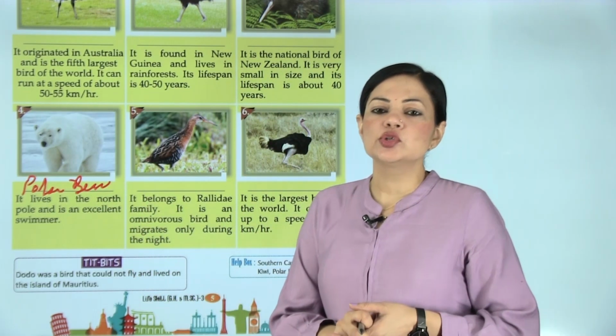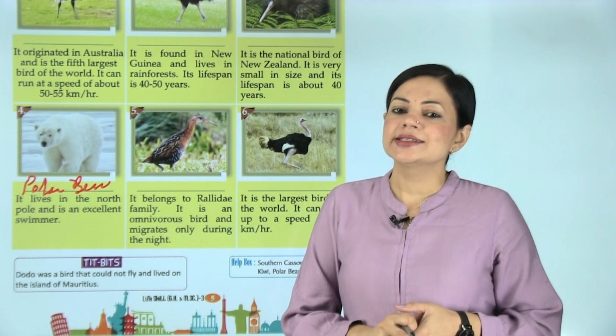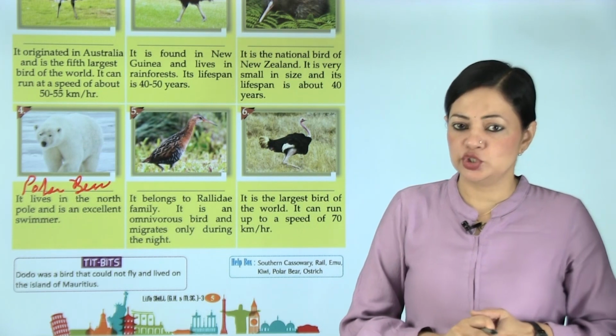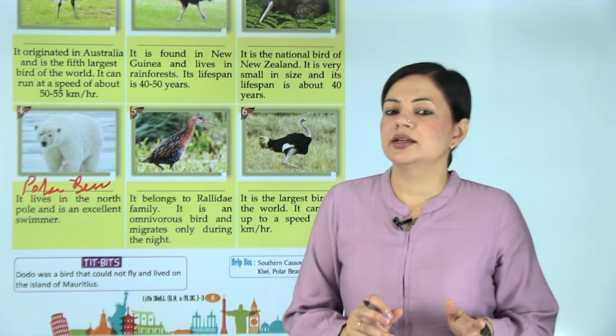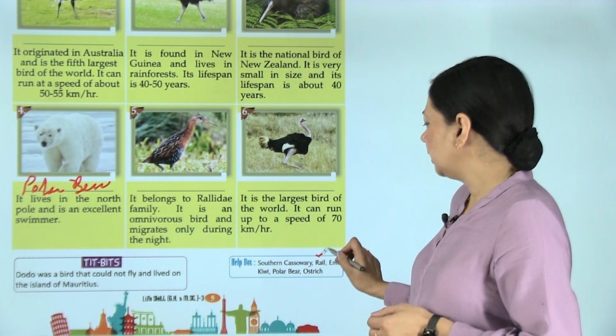Next is, it belongs to Rallidae family and it is an omnivorous bird and migrates only during the night. The one that migrates only at night, meaning it goes from one place to another. So that is rail, RAIL.